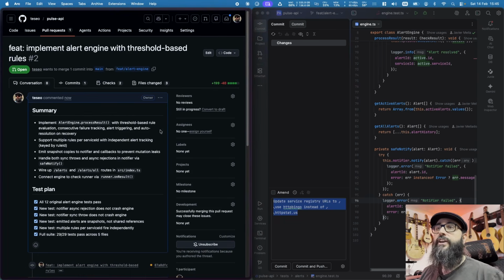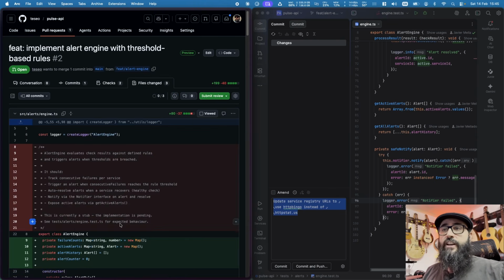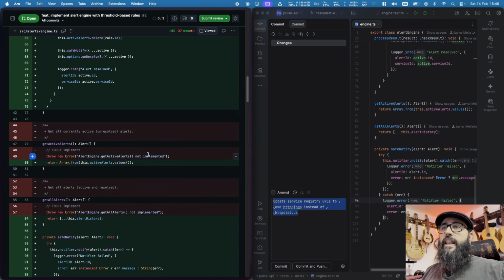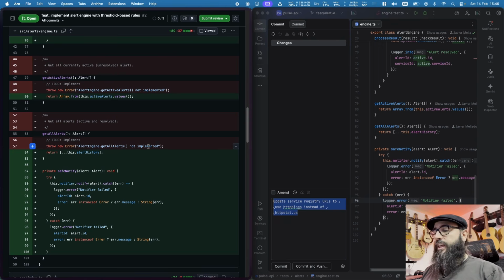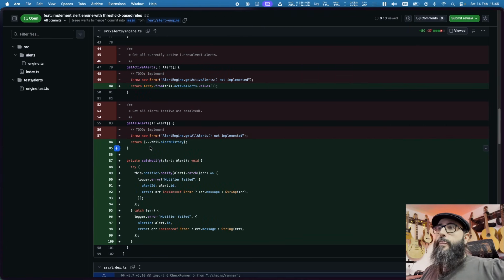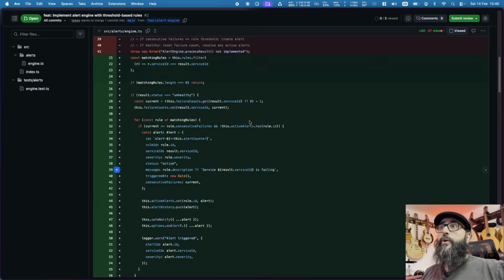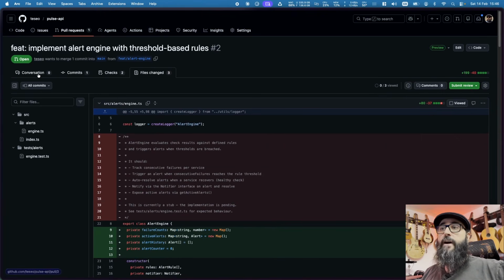So what we can see here is that the PR looks like it has all the changes. That's perfect. And then we can see that the files that were pushed were exactly the files that we had. So far we are on the right path.